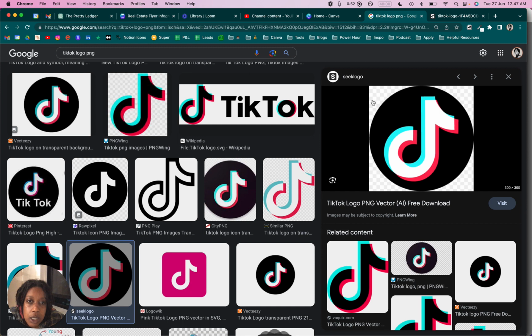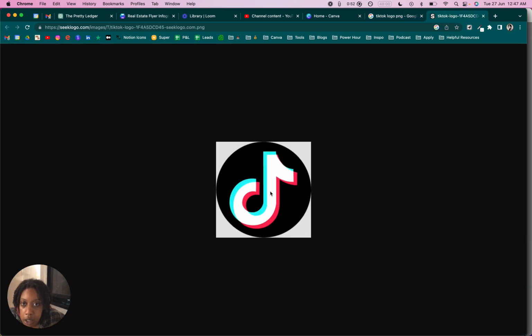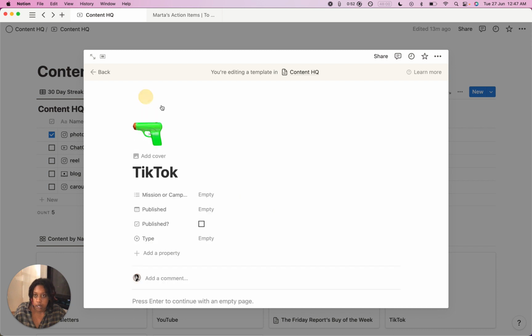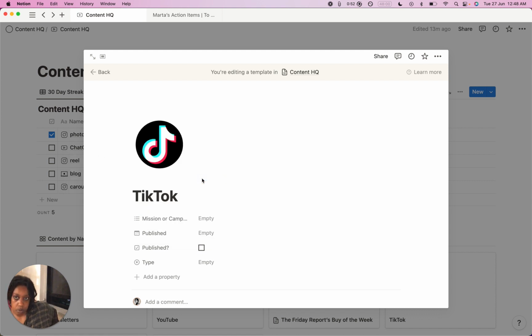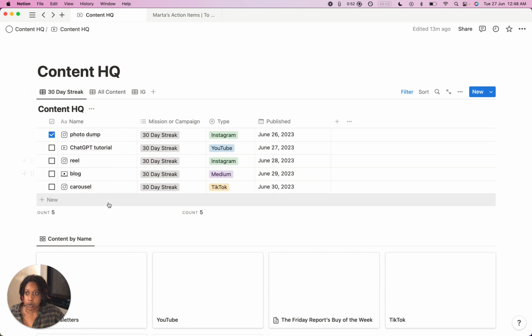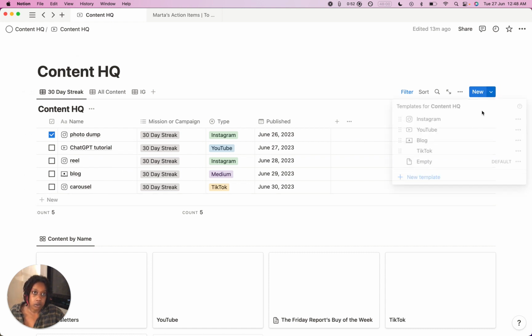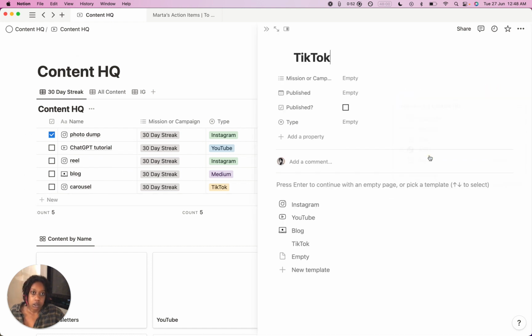I think we're good. You see how it's checkbox here, but then here it's white. We're gonna copy image address, add an icon. Boom. And hit back. So now I can do TikTok.